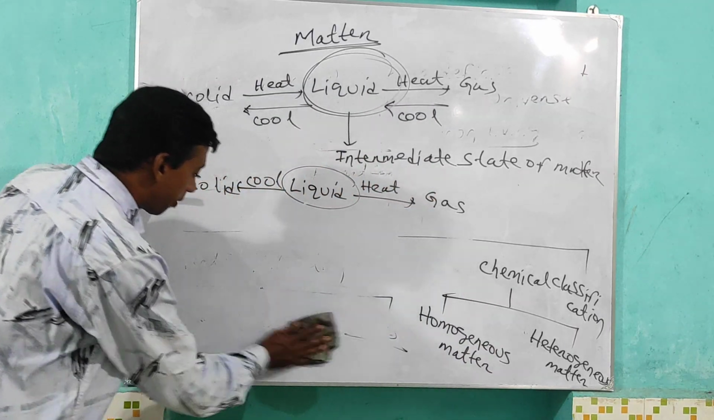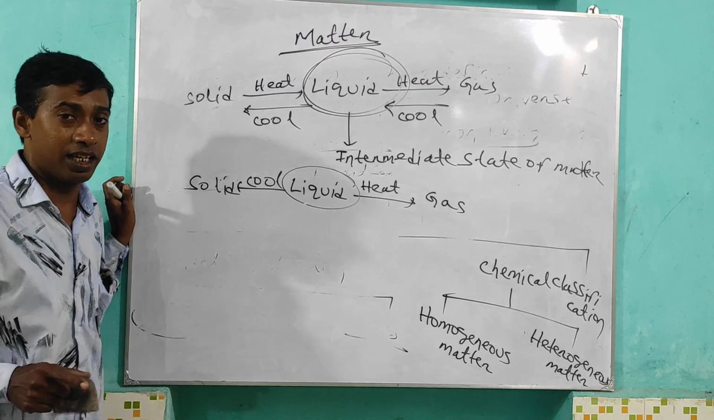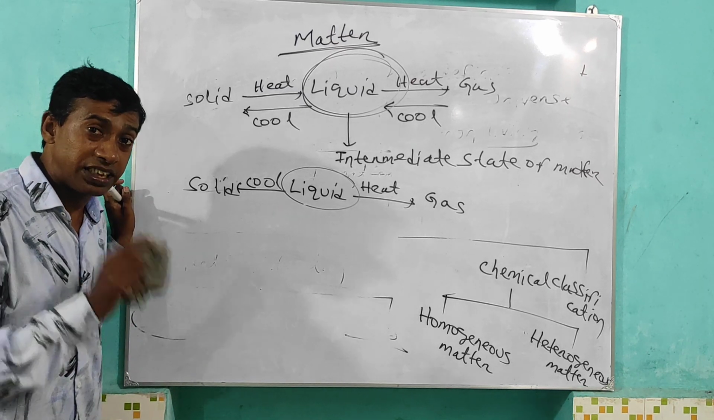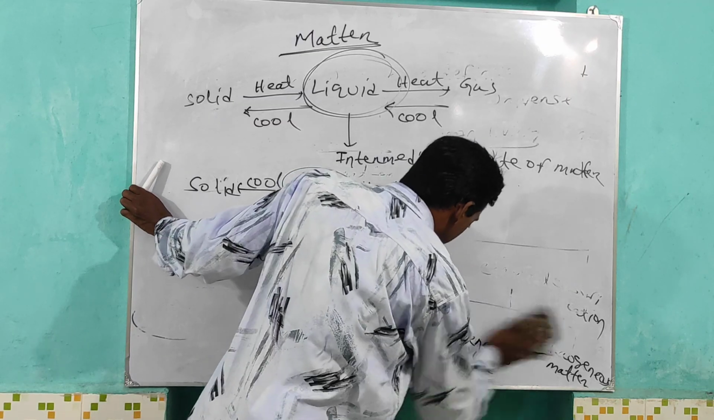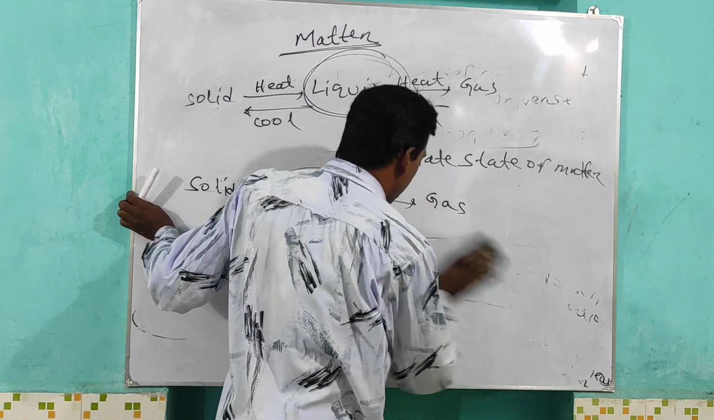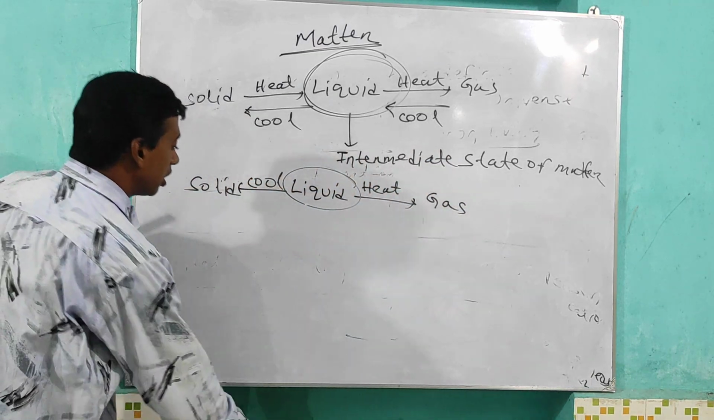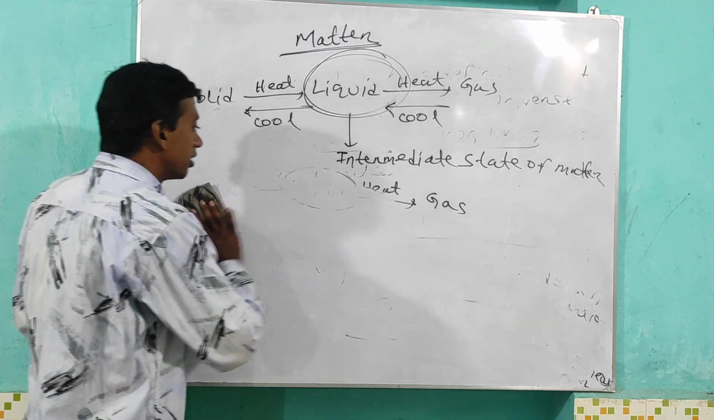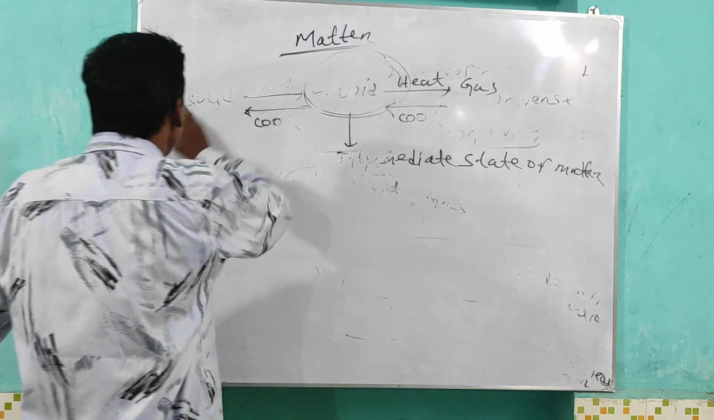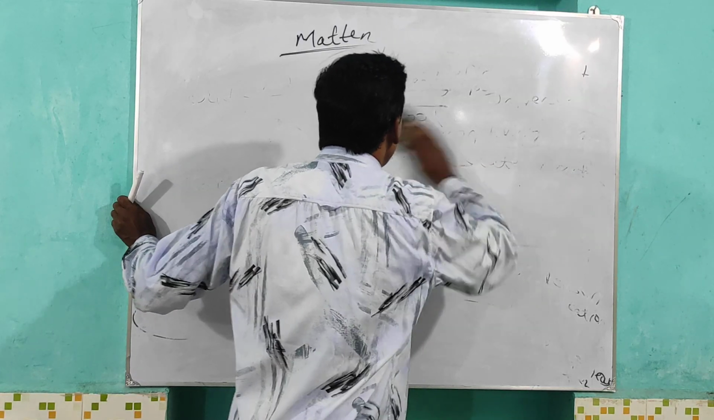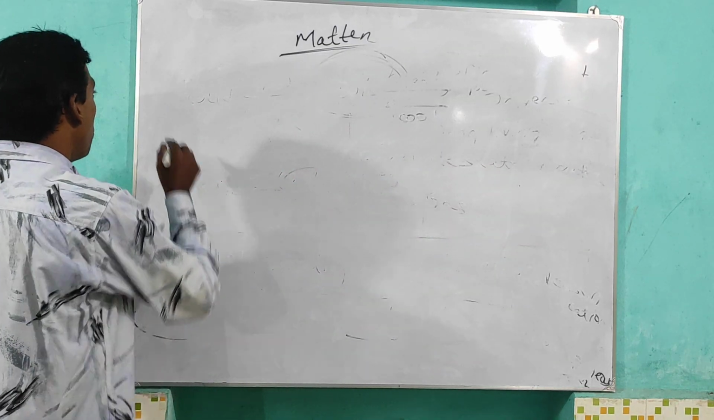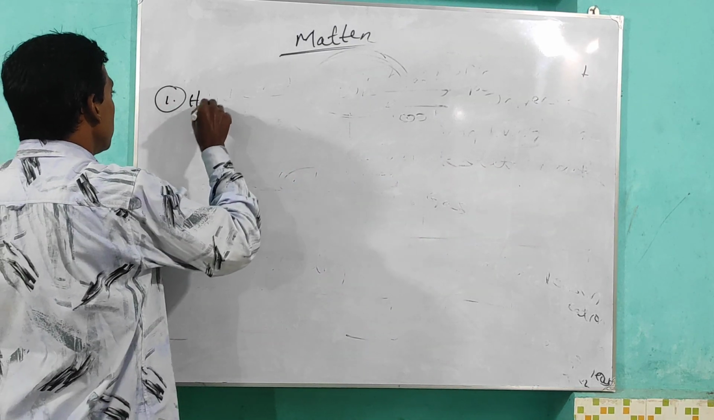Next one, chemical classification. Chemical classification means that is our thinking, not physical. It consists of two parts: homogeneous matter and heterogeneous matter. So what is homogeneous matter?